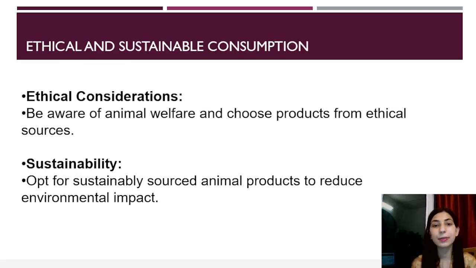Ethical and sustainable consumption. What are the ethical considerations here? Be aware of animal welfare and choose products from ethical sources. So we have to be ethically considerate about animal welfare. And basically, they're just saying do not do harmful killing and all that. So be ethical. And then sustainability, opt for sustainably sourced animal products to reduce environmental impact.